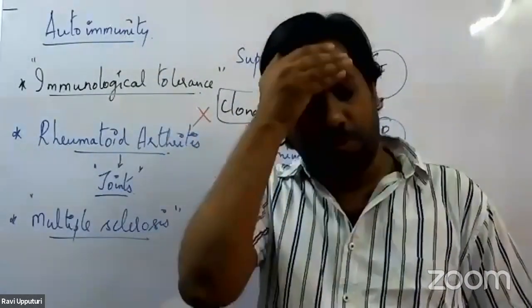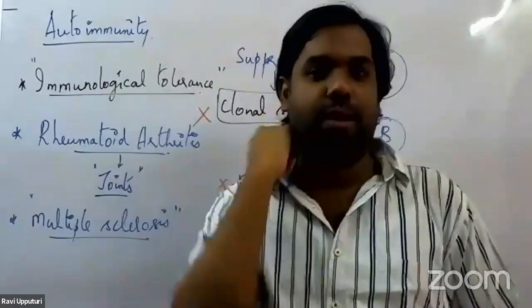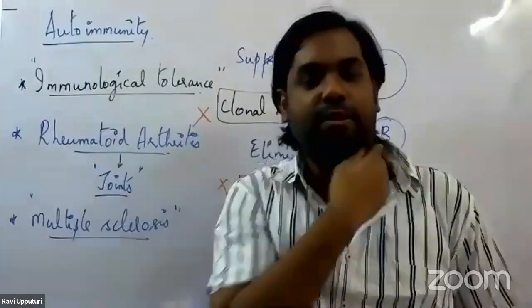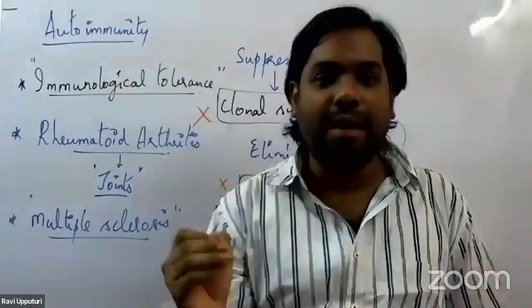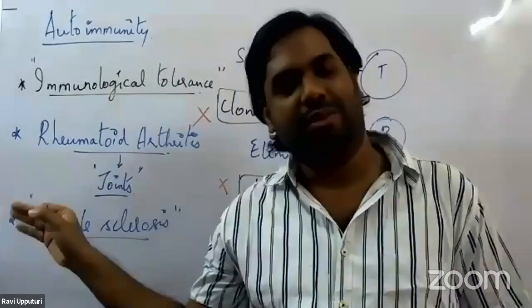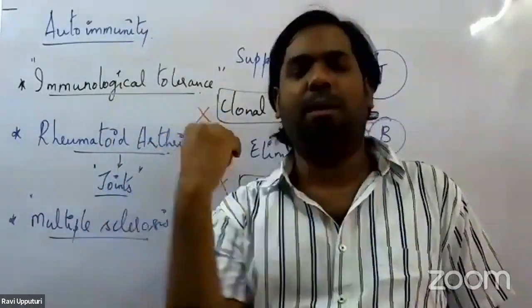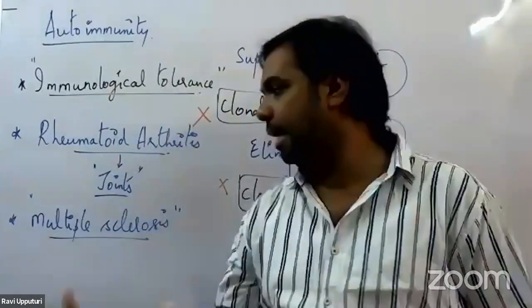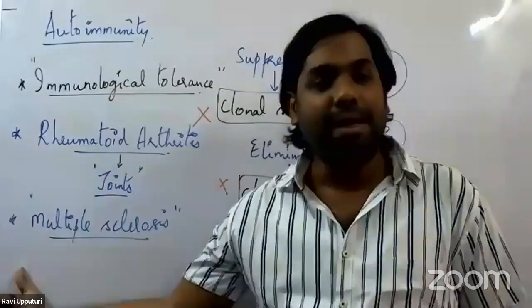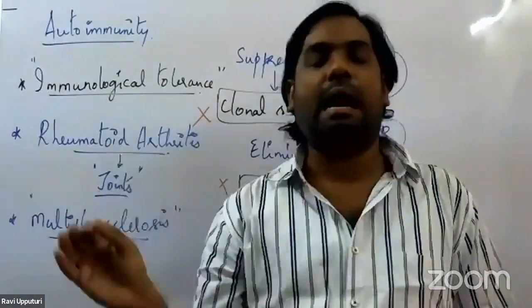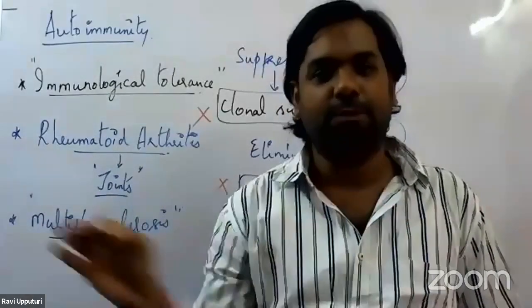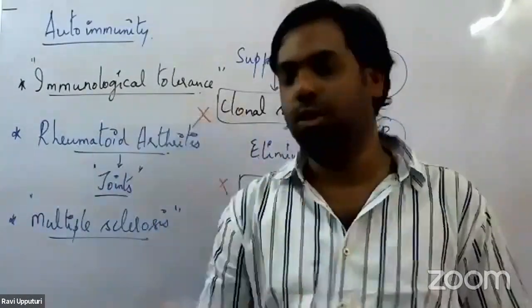We know the role of the myelin sheath present in the neurons. So antibodies are directed against the myelin sheath, and therefore they bring about complete destruction of the myelin sheath. That condition we call multiple sclerosis. In multiple sclerosis, antibodies are directed against the myelin sheath of the neurons.